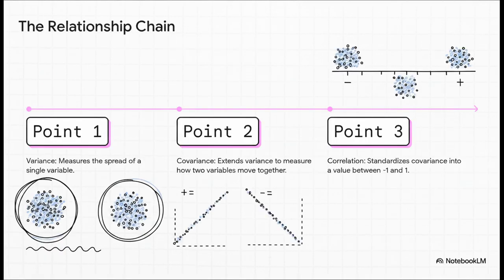And this slide just ties everything together so beautifully. It's a logical chain. We start with variance, which, as we now know, measures the spread of just one variable. But what if we want to know how two variables move together? For that, we extend the idea of variance into something called covariance. Then, to make that easier to interpret, we take one final step and standardize it, which gives us correlation, that perfect number between -1 and 1 that tells you exactly how strong a relationship is. It's a fantastic progression of ideas.